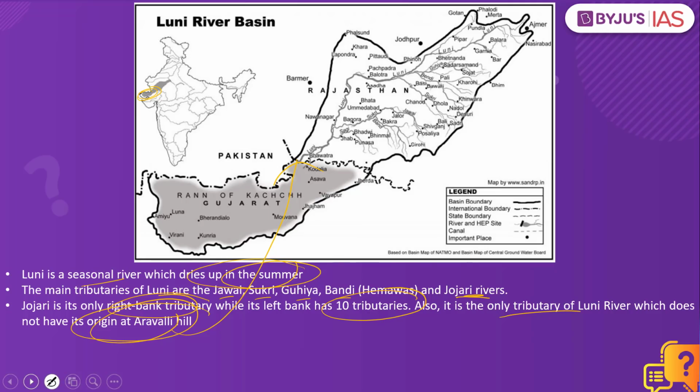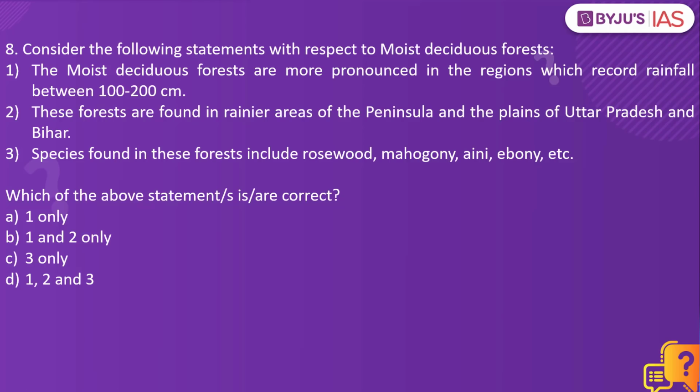Now let's look into the next practice question. Consider the following statements with respect to moist deciduous forest. The moist deciduous forests are more pronounced in the region which records rainfall between 100 and 200 centimeters. These forests are found in heavier areas of the peninsula and the plains of Uttar Pradesh and Bihar. Species found in these forests include rosewood, mahogany, aini and ebony. Which of the above statements is or are correct? The answer to this is one only.